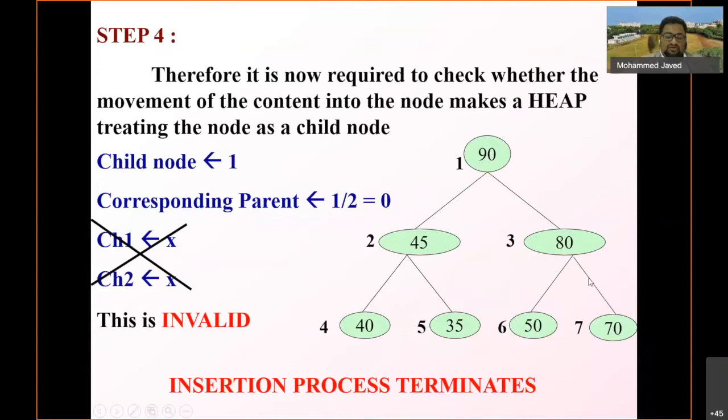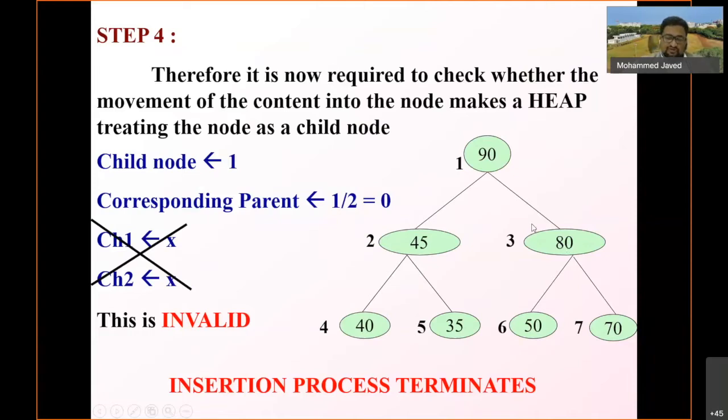So we moved 90 above and brought 70 down. 80 was on the top, and 90 was here. In the second step, this was a disturbed child at position number 3, so now we need to check whether this is a heap or not.